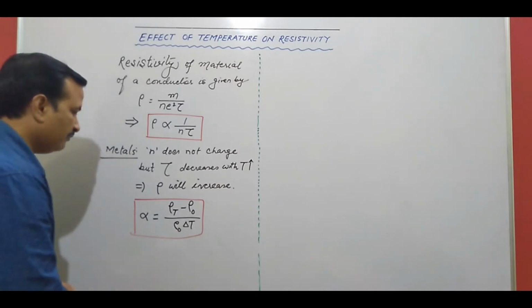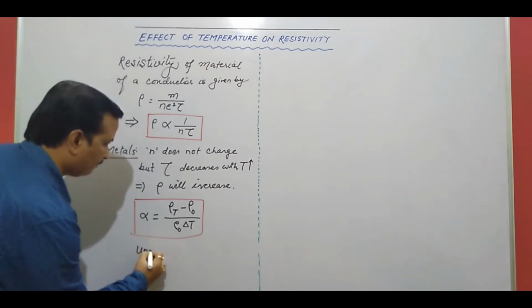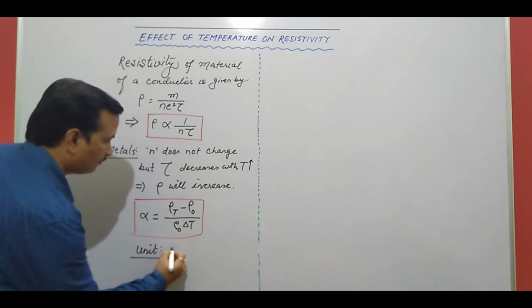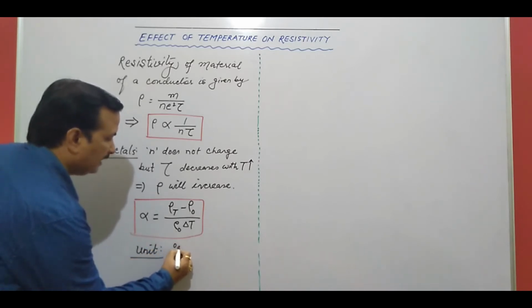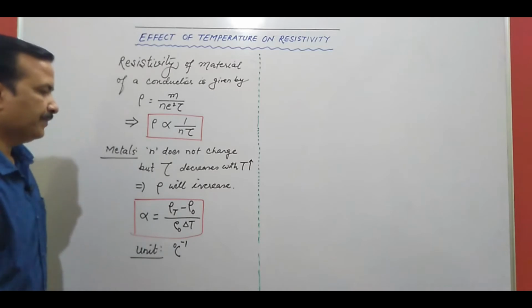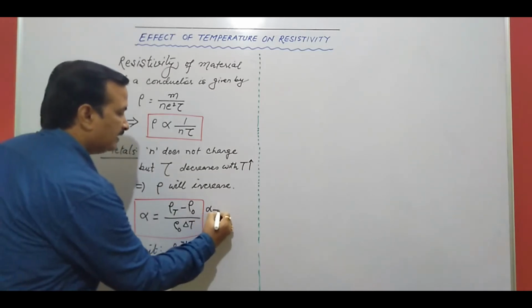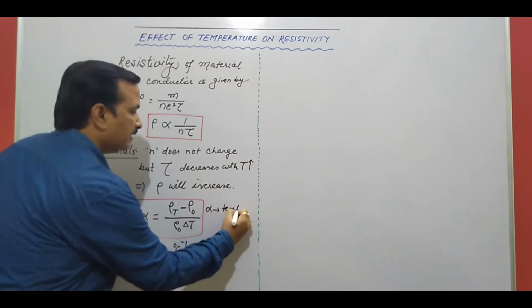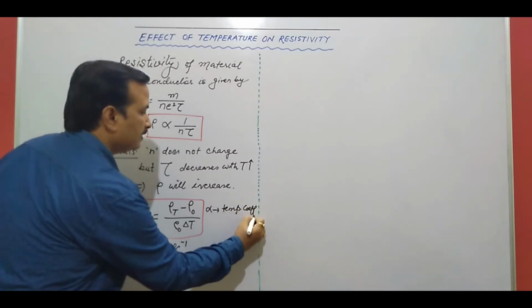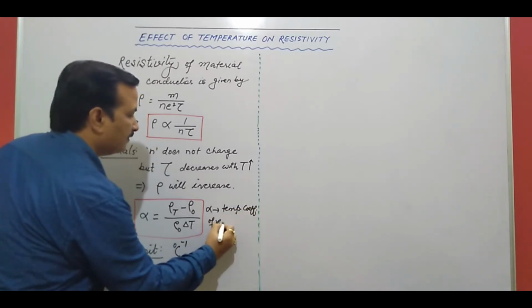Its unit you will find is per degree centigrade. So this alpha is the temperature coefficient of resistivity.